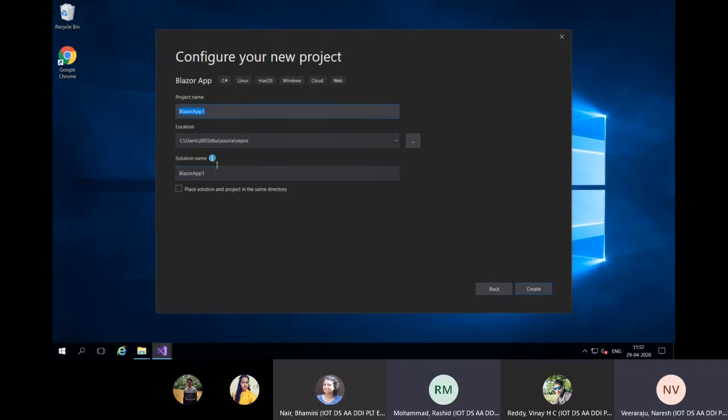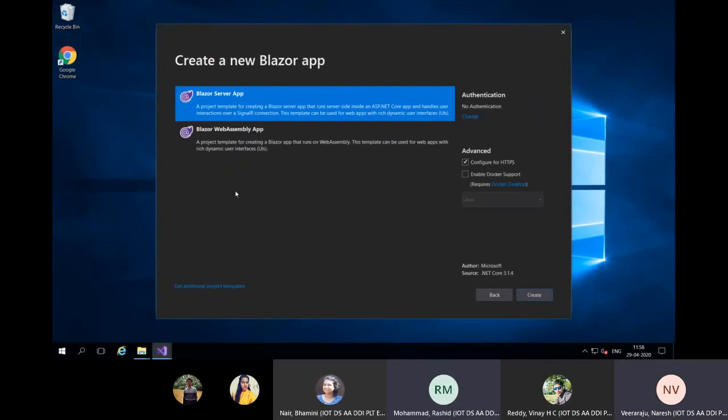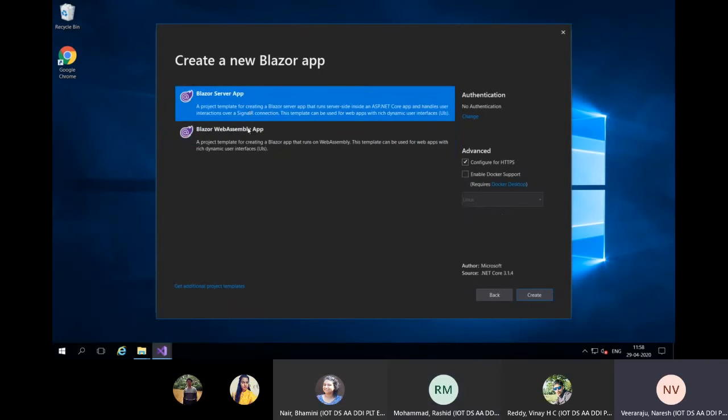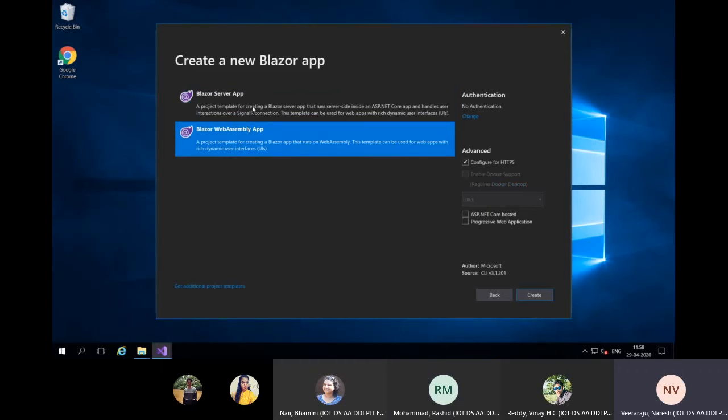Let us name it Blazor app 1. Now we see two things presented to us. Blazor can be created in two ways. One is the server and one is the WebAssembly.